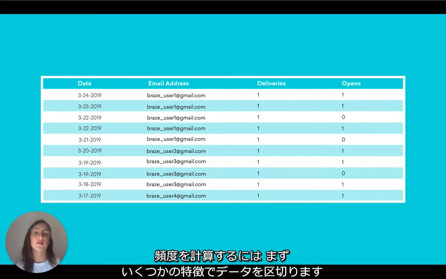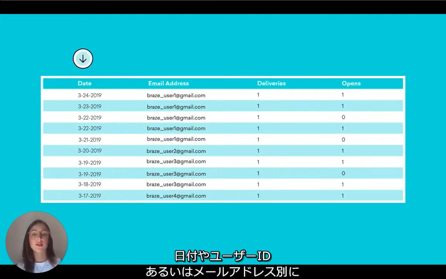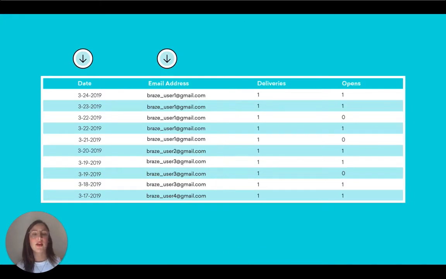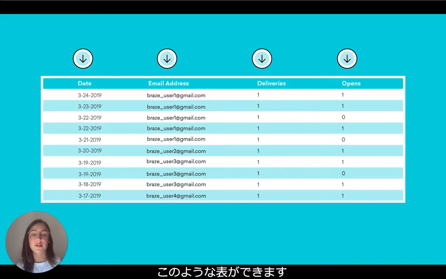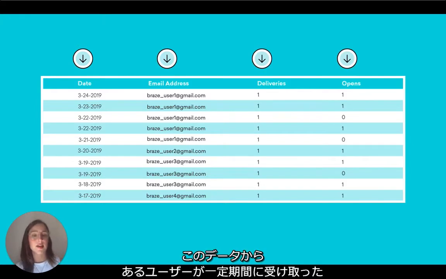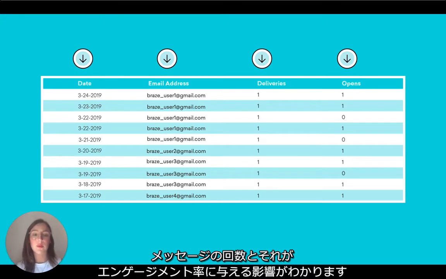To calculate frequency, you'll first want to partition your data by a few dimensions: the date granularity of your choosing, user ID or email address, and a roll-up of high-level metrics like deliveries and opens. That will produce a table like this one. Using this kind of data, we can identify what messaging volume a given user tended to receive within a given period of time and how it affected engagement rates.